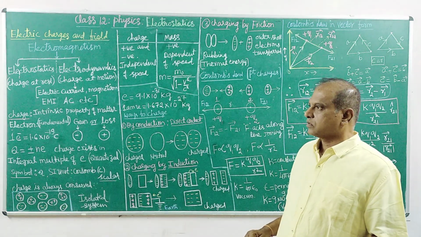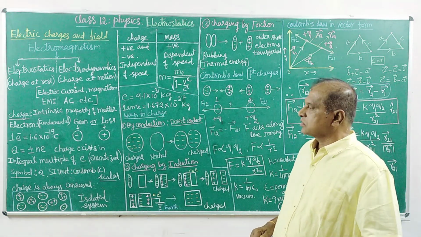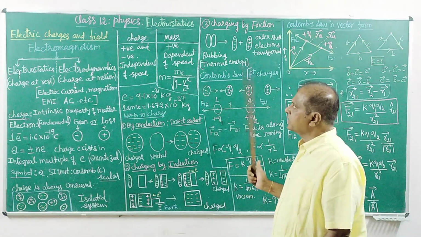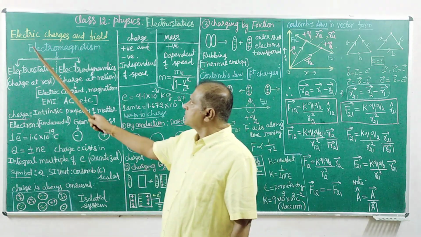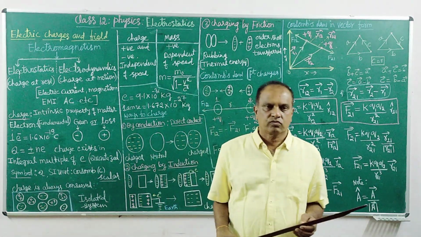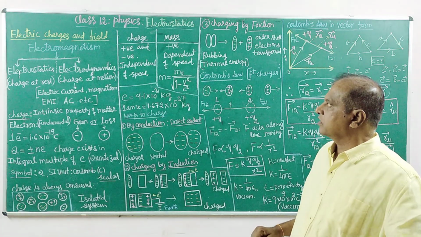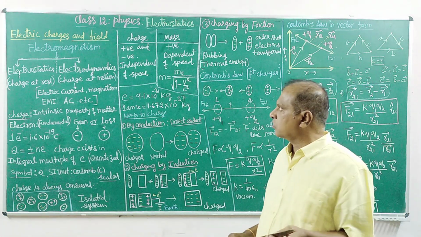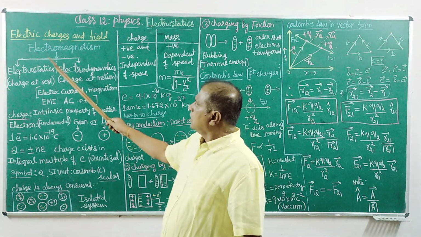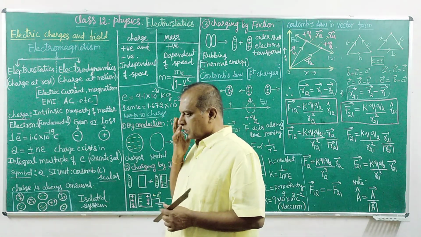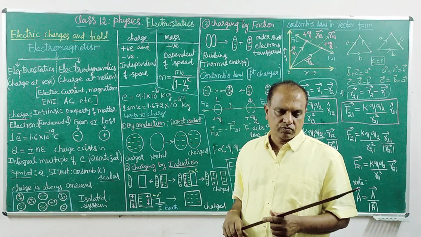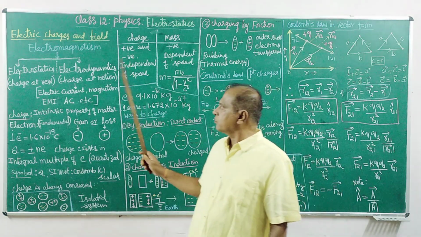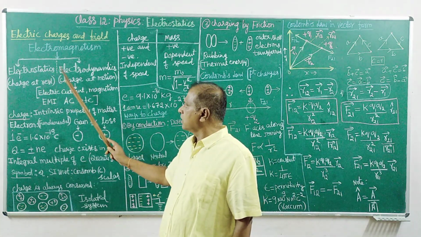Let us commence with electrostatics. The first one under electrostatics is electric charges and electric field. The study of this is known as electromagnetism. It has two categories: electrostatics and electrodynamics.